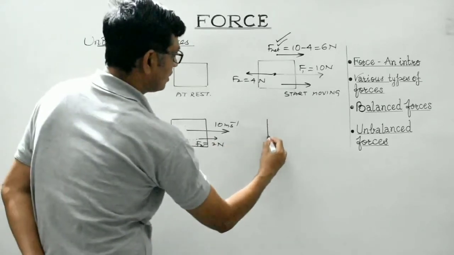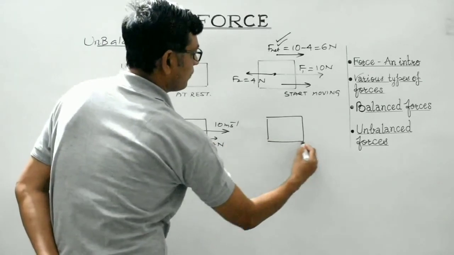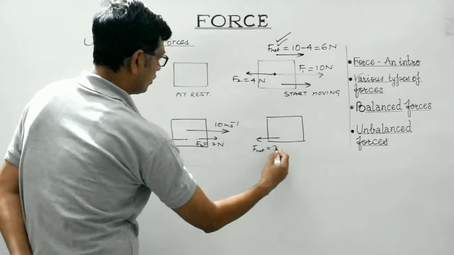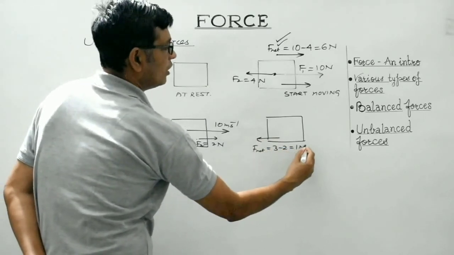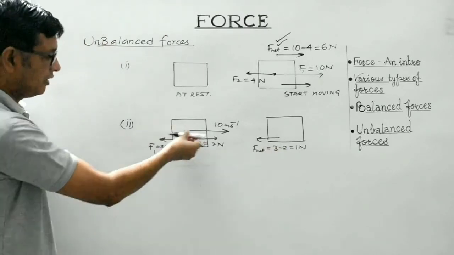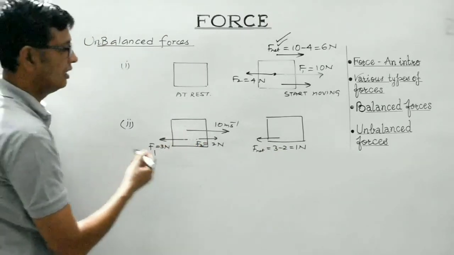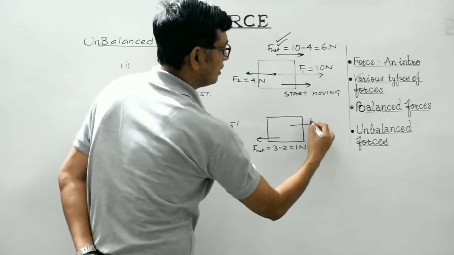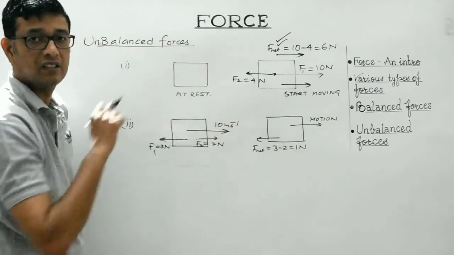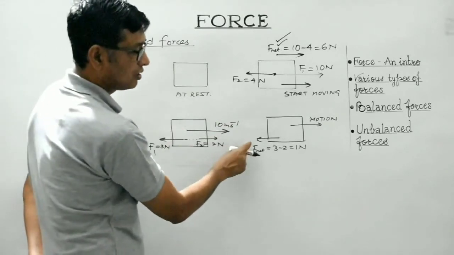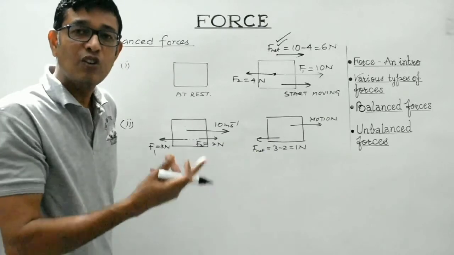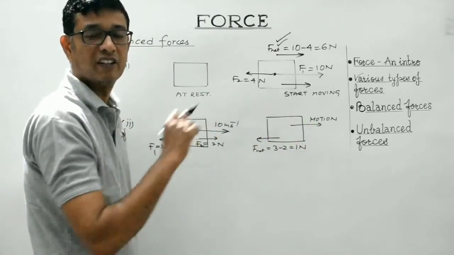So what will be the resultant force? Like this. This is the resultant force, F net. It will be equal to 3 minus 2, that is 1 Newton, along the direction of the dominating force. F1 over here is dominating. So the body is moving in this direction, and this net force acting on the body is acting in a direction opposite to which the body is moving.